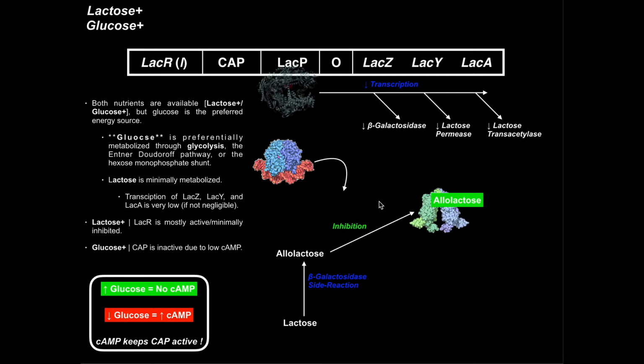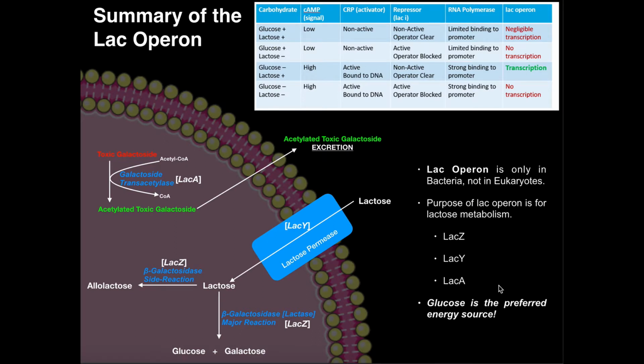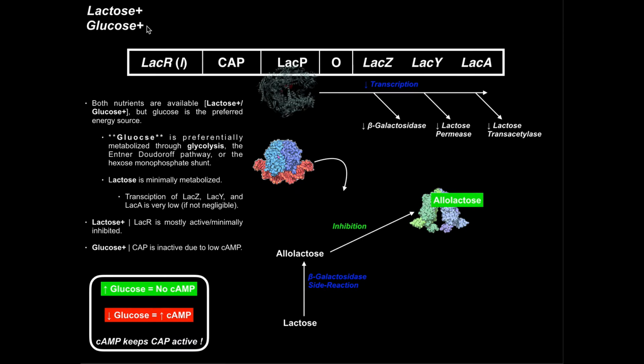Okay. Now we're going to see a very different situation when we add in glucose. So here we have a situation where we have both lactose and glucose. And you might say, well, there's two nutrients, so the bacteria will metabolize them equally. That is not the case. Okay? Remember that for these bacteria, glucose is the preferred energy source. So despite the fact that there is lactose present, these bacteria are going to focus all their effort and attention on metabolizing the glucose. They're sort of going to leave the lactose alone. Okay? There will be, as we'll see, negligible transcription of these three genes, but how does that occur? Right? Well, again, we still have some allolactose. Okay?